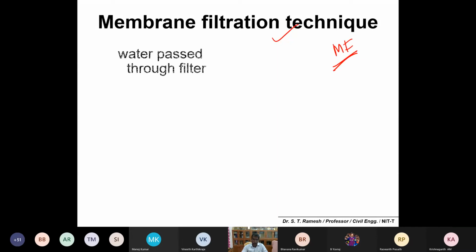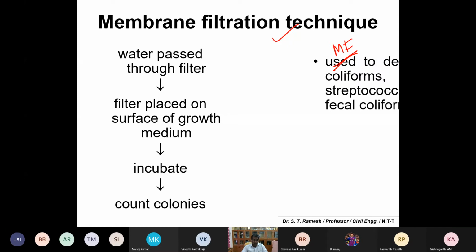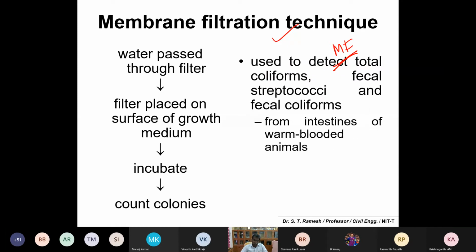You take the water and pass it through a filter placed on the surface of the growth medium, incubate, and then count the colonies as they are. This may be useful for detection of total coliforms, fecal streptococci and fecal coliforms, and in fast detection methods.